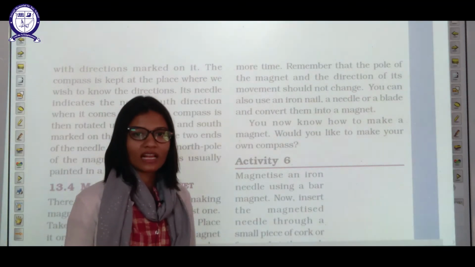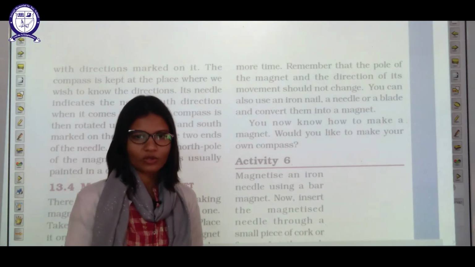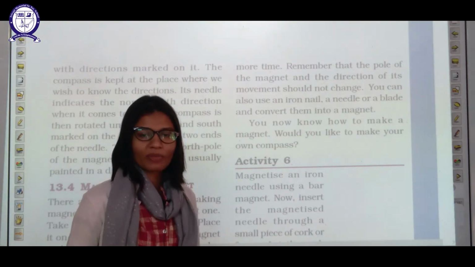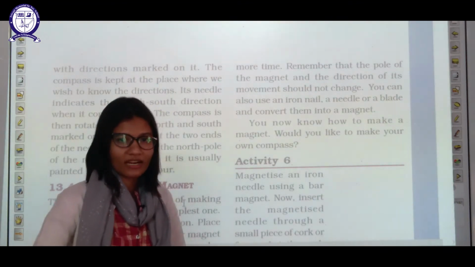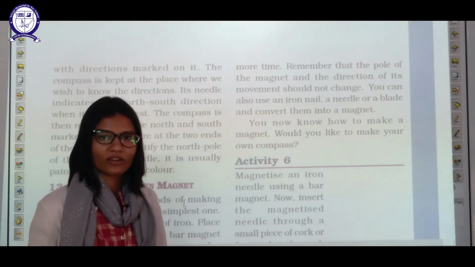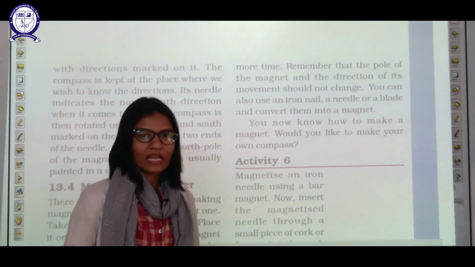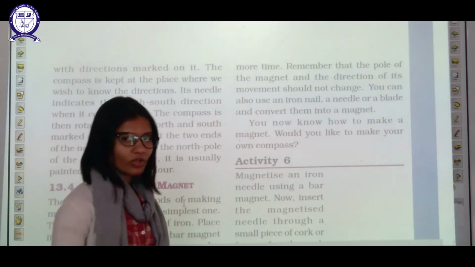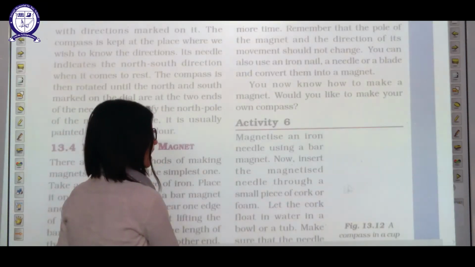In your higher classes you will study that you can do this process with the help of electricity also, and a magnet formed in the presence of electricity is known as an electromagnet. We use those electromagnets in our ringing bell, the home bell which you use, and many more devices including your mobile phones also. You now know how to make a magnet.